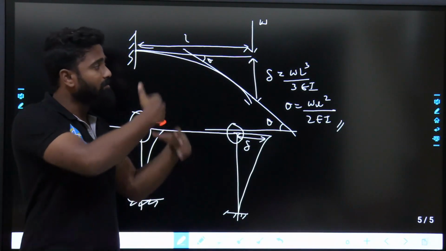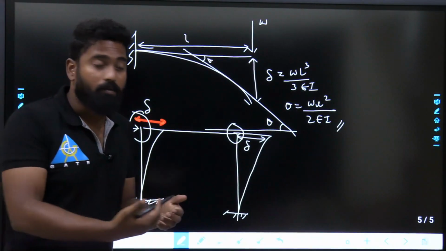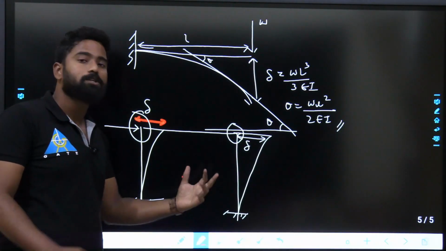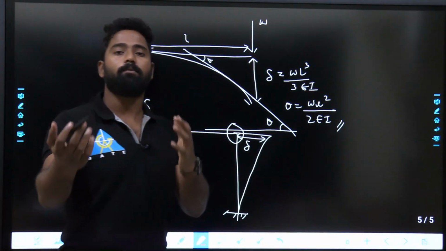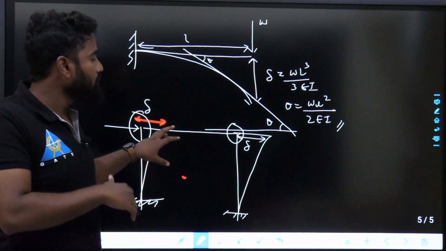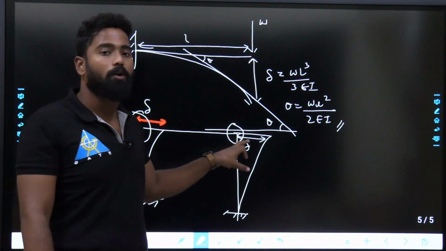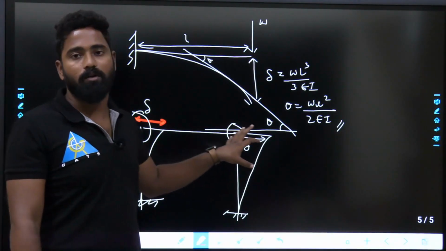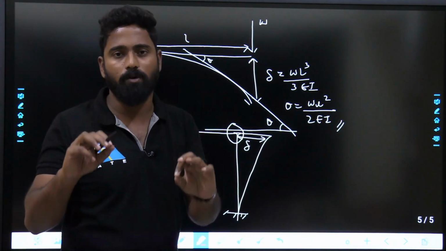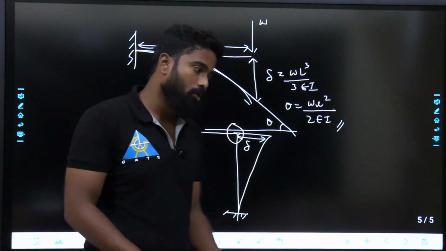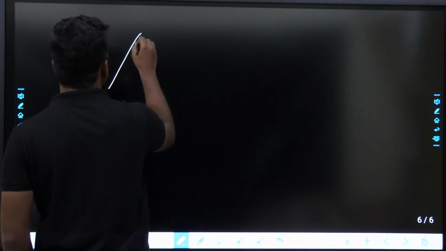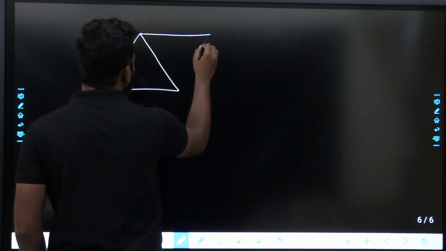So here we can calculate from strength of materials, but this is an indeterminate structure. How you are going to solve an indeterminate structure, we will discuss in further chapters. But in this chapter, what are the number of unknown displacements and unknown rotations? Just finding out displacements and rotations is what we are going to do, not only here, in trusses also. In trusses also, we will see how the joint moves.